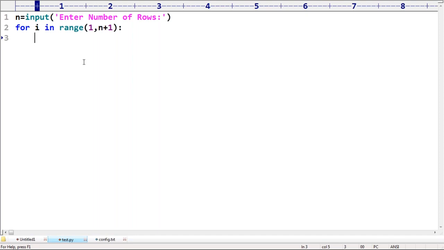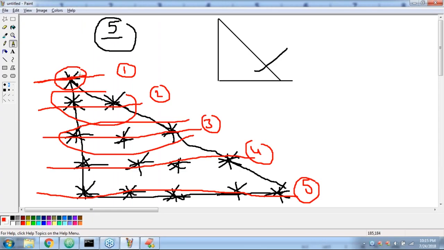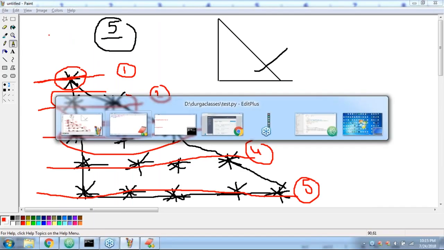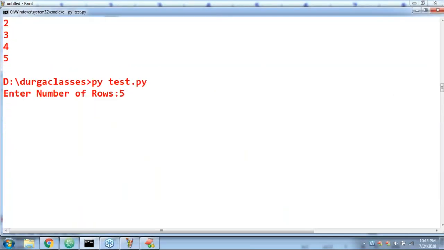Yes, internally it's going to take 1 to n only. So first time, what is the i value? 1, 2, 3, 4, 5. Perfect.